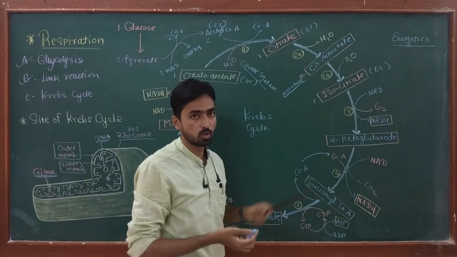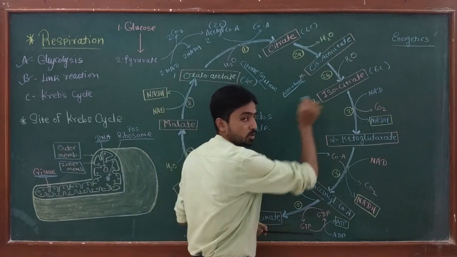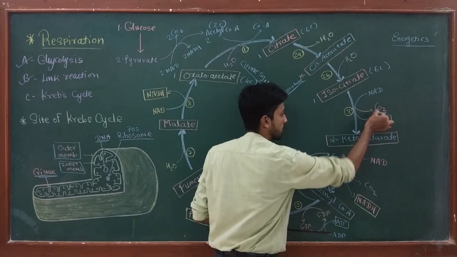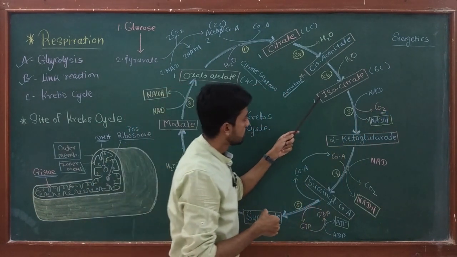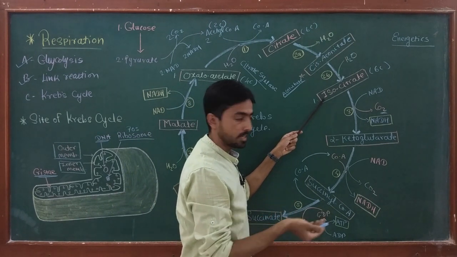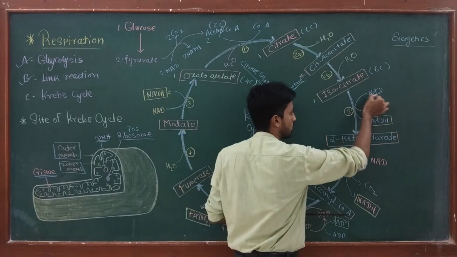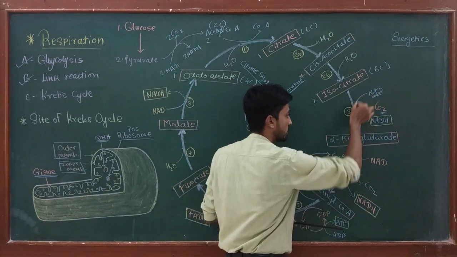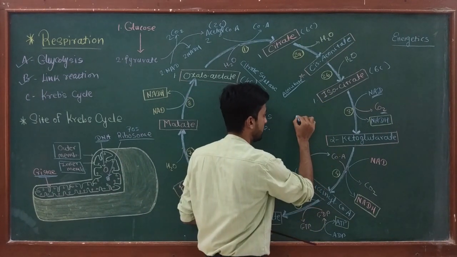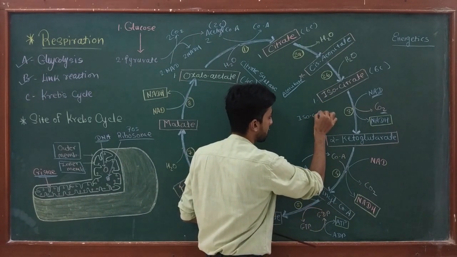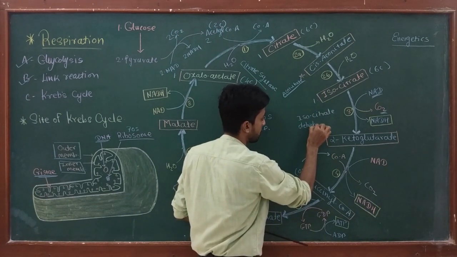Now isocitrate undergoes oxidative decarboxylation, in which due to decarboxylation, one molecule of carbon dioxide is released from the mitochondria. And due to oxidation, hydrogen is also released from the isocitrate, which is accepted by the coenzyme NAD, and it converts into NADH. This reaction is catalyzed by the isocitrate dehydrogenase enzyme.